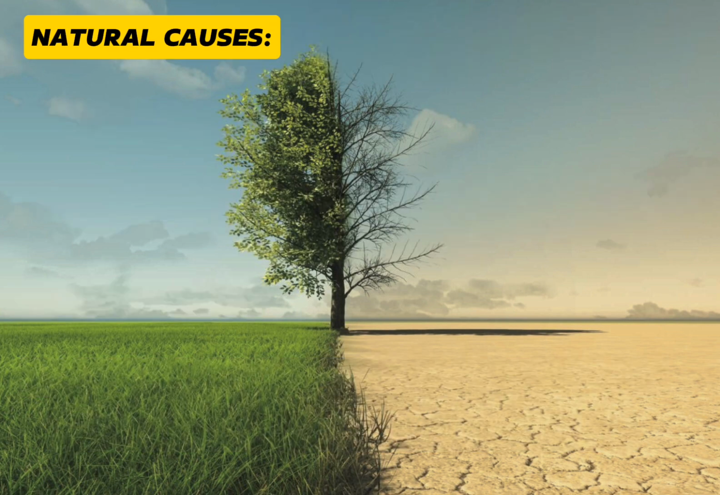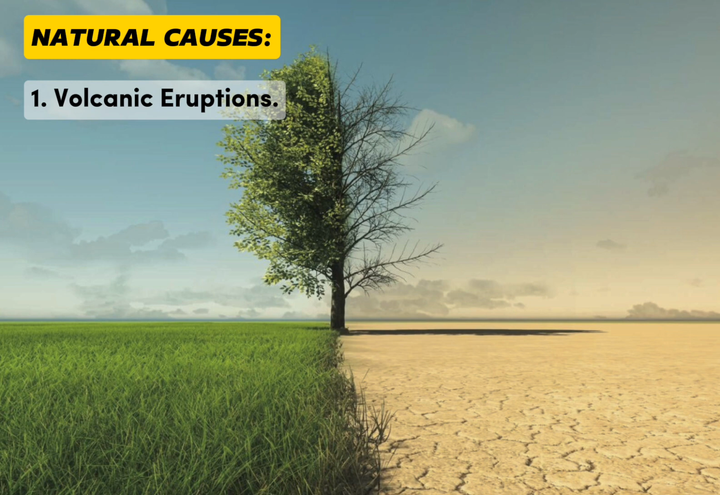Now let's talk about natural causes. These are the things that naturally occur in the environment that contribute to climate change, like volcanic eruptions. When volcanoes erupt, they emit different natural aerosols like carbon dioxide, sulfur dioxide, salt crystals, volcanic ashes or dust, and even microorganisms like bacteria and viruses.